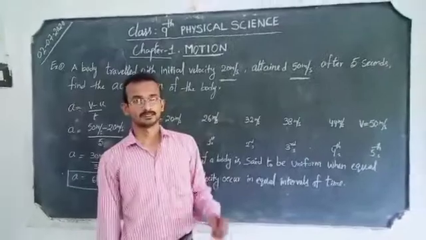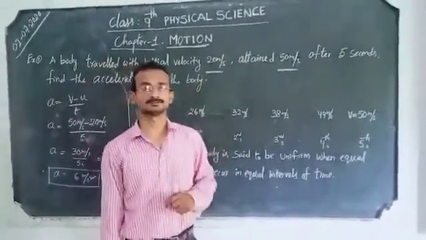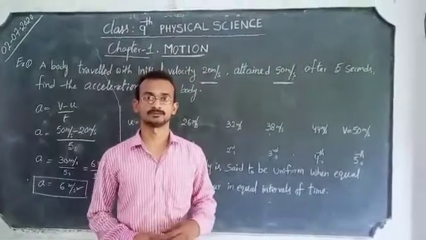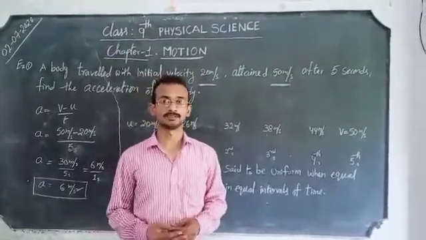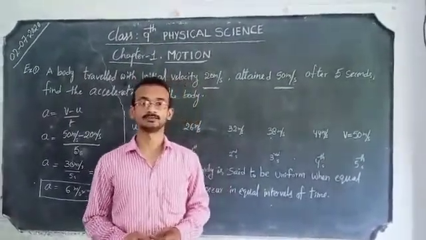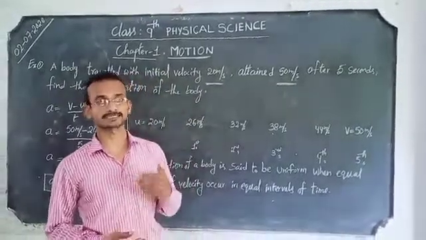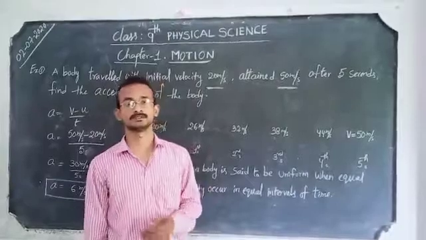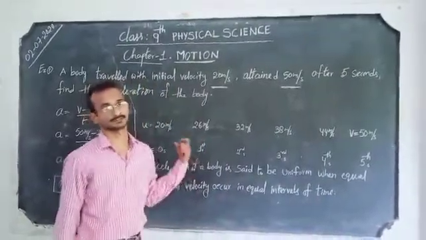This kind of motion is said to be uniformly accelerated motion, and the body is said to be a uniformly accelerated body. The acceleration is uniform. We may use such kinds of words.